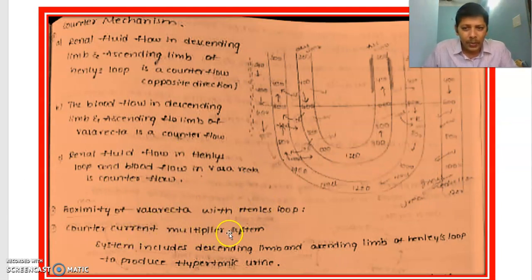Countercurrent multiplier system. What is the countercurrent multiplier system? The system includes a descending limb and ascending limb of Henle's loop to produce hypertonic urine. Countercurrent multiplier system is the Henle's loop. Very important. Countercurrent multiplier system is the Henle's loop. Why Henle's loop is the countercurrent multiplier system, I will tell you in the next part.